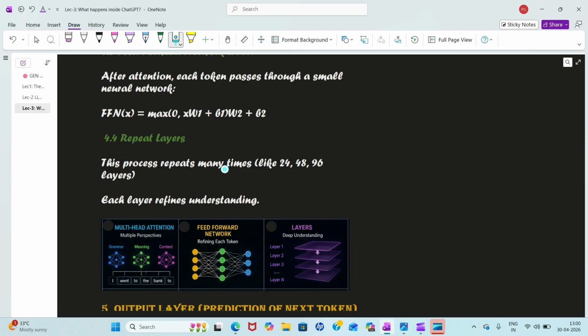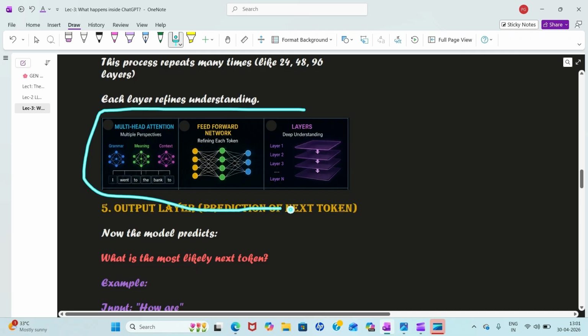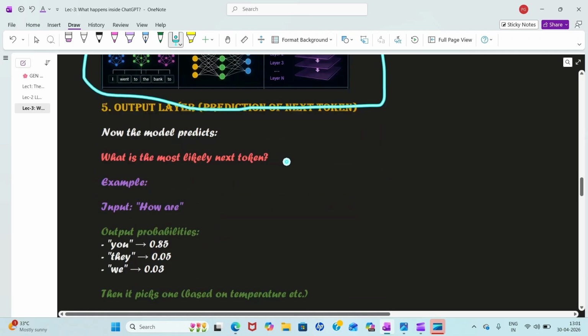This process repeats across dozens of layers to deeply understand the text. Okay, this was our feed forward network and this was multi-head attention. If you have any doubt, you can just view these images and it will be cleared.